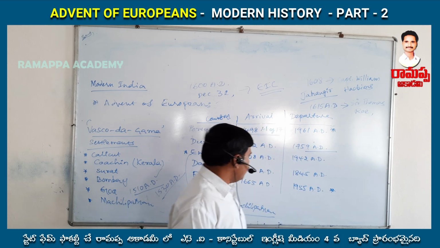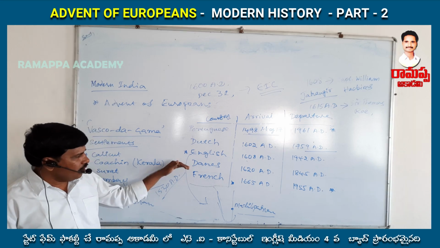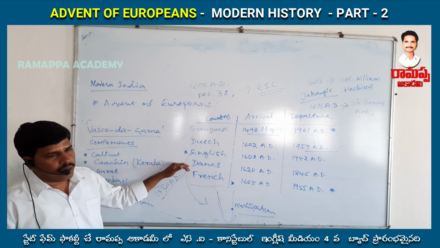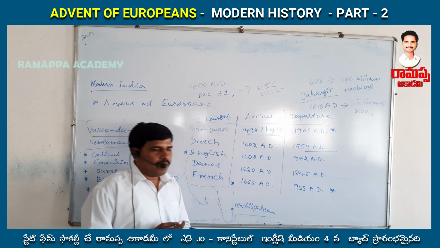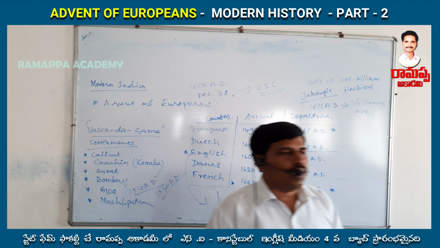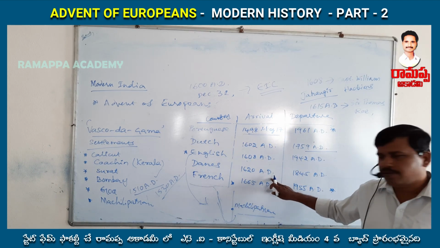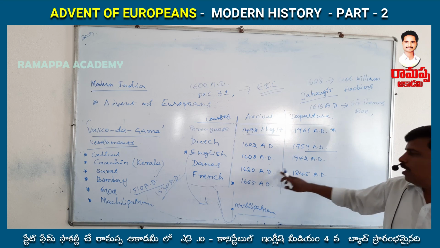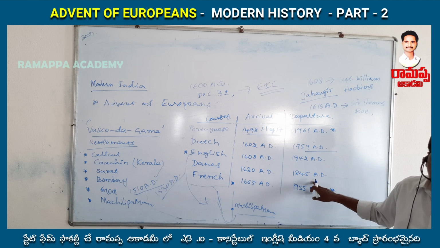That is also most important. And then the Danes. The Danes are the people of Denmark; the people of Denmark are called Danes. They came to India in 1620 AD, and they left India in 1845 AD.